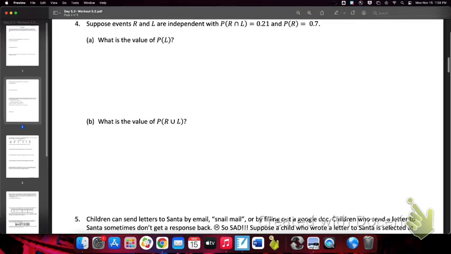Suppose events R and L are independent. Now, time out. Does independence have anything to do with mutually exclusive? Nope. Those are two separate ideas that have to be checked separately. However, this tells me that the probability of R and L is 0.21. Does that tell me anything about mutual exclusivity?